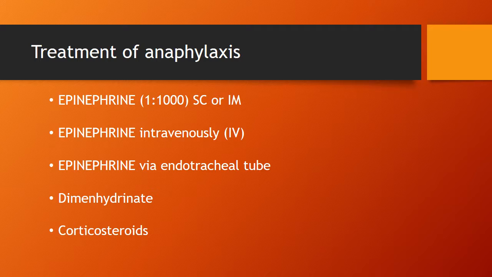The other treatment includes diphenhydramine, which is the H1 antagonist. Around 1 to 2 mg per kg per dose or 5 mg per kg per day is divided into 6-hourly doses. The next is corticosteroid therapy. Hydrocortisone around 5 to 10 mg per kg per dose, stat intravenous, or prednisolone 1 to 2 mg per kg per day could be given. H2 blockers or proton pump inhibitors should be given with the steroids.